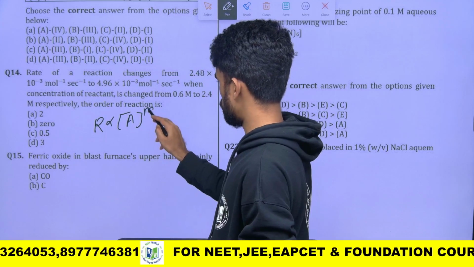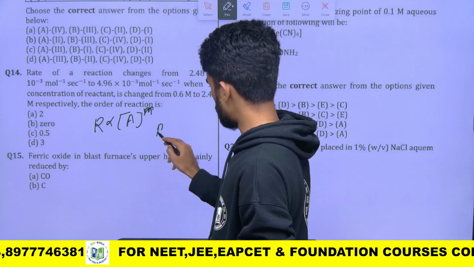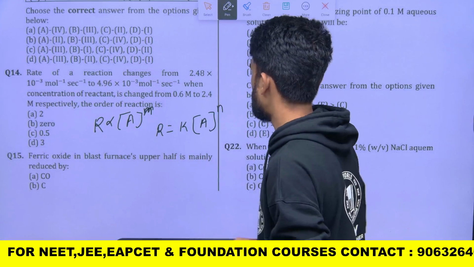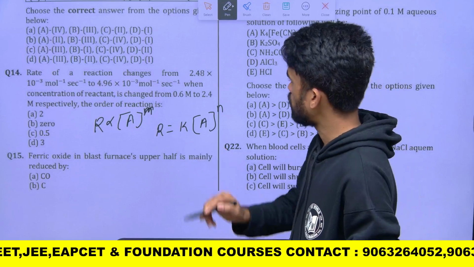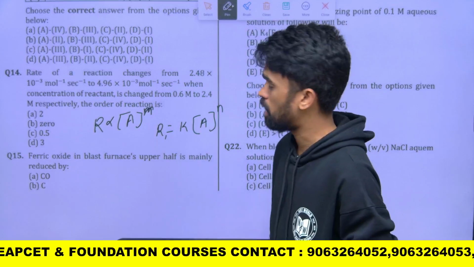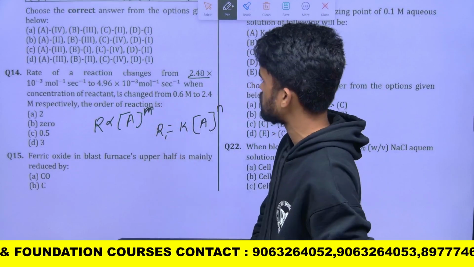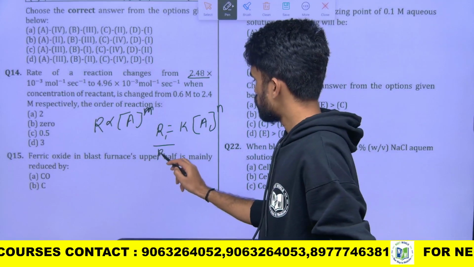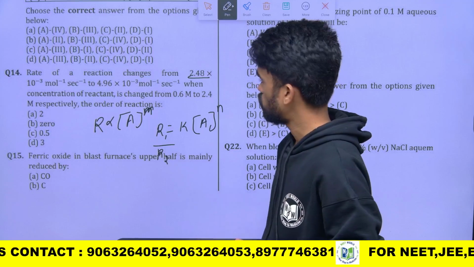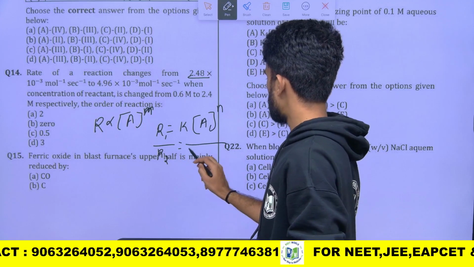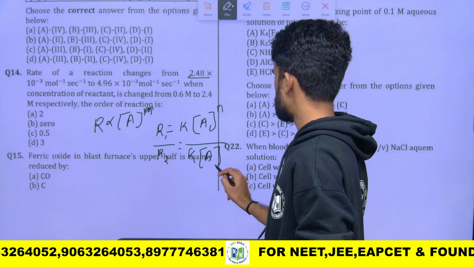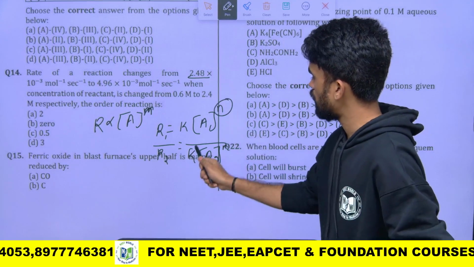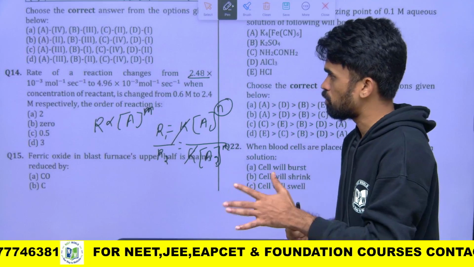Now I am removing the proportionality and writing K A power N, where N represents the order of the reaction. At concentration 1, rate is R1. At concentration A2, R2 equals K A2 power N. We need to find the value of N. K can be cancelled because both are the same reaction.